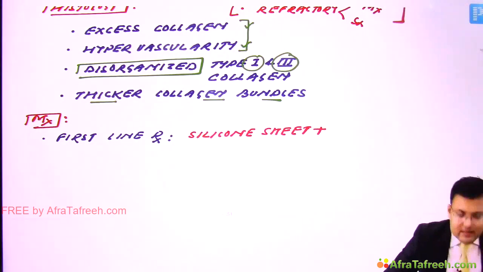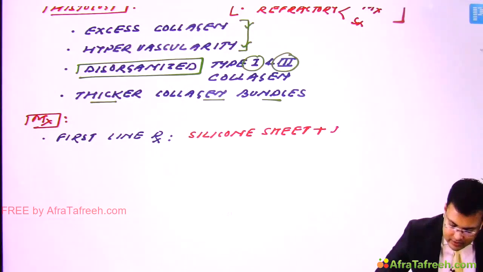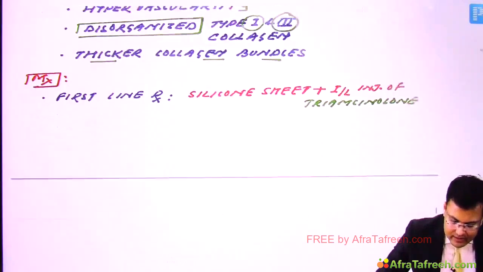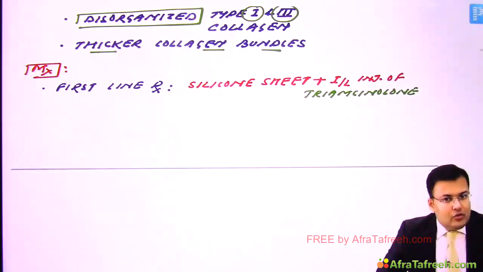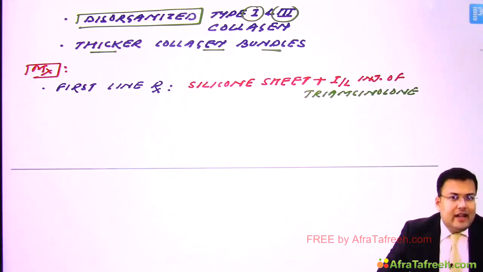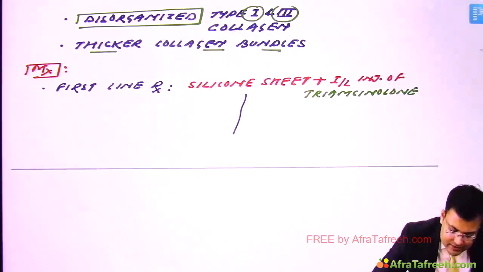And simultaneously intralesional injection of steroids, and the agent is triamcinolone. Clear? Now imagine there is no improvement even after this pressure treatment and intralesional injection of triamcinolone after 12 months.